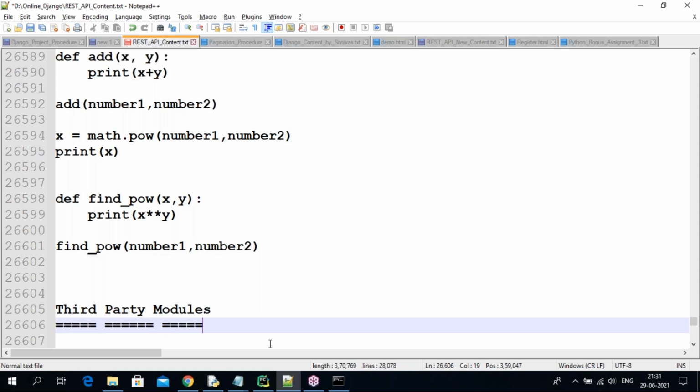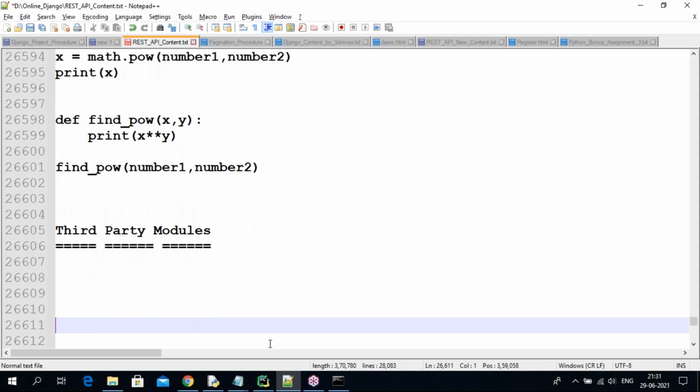Third party modules means the modules that do not come with the Python software. The modules coming with the Python software we call predefined modules. If you as a developer create modules, we call them user defined modules, your own defined modules. Third party modules are neither coming with Python nor developed by you.